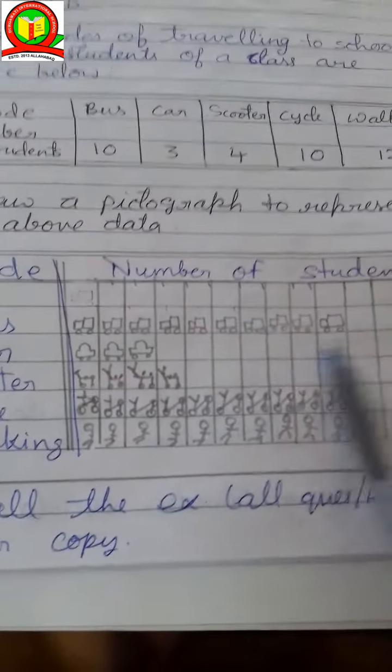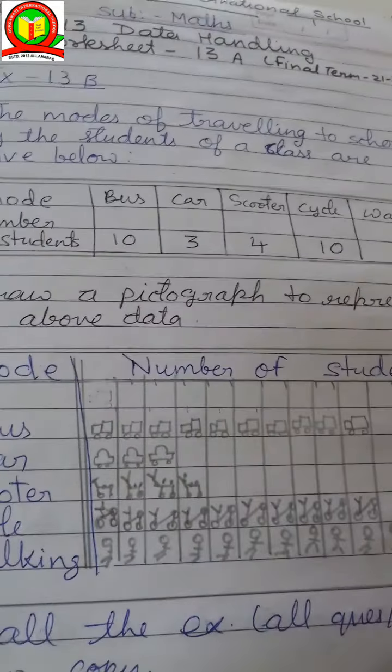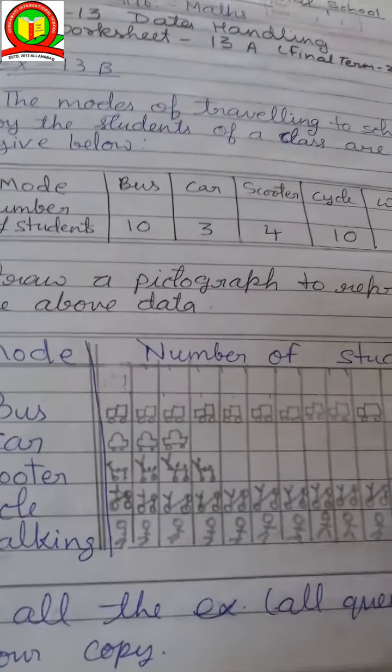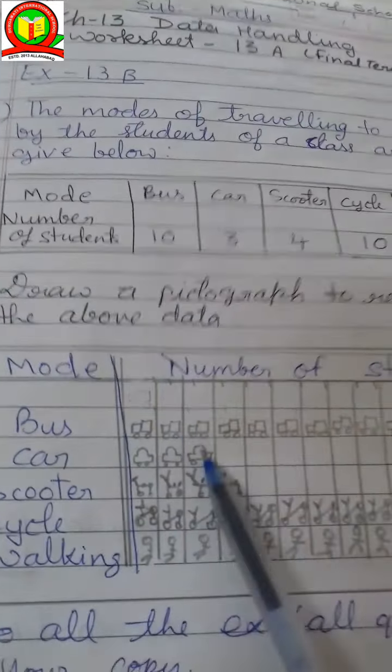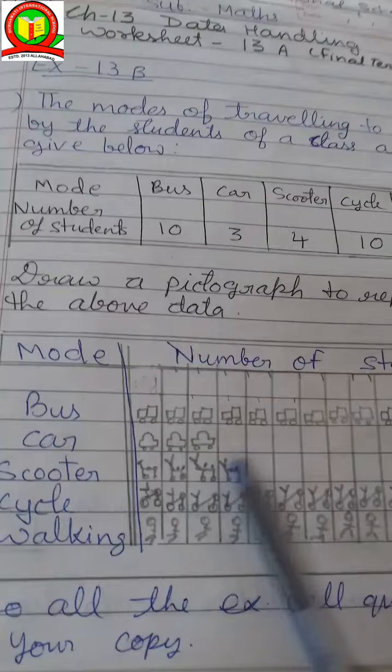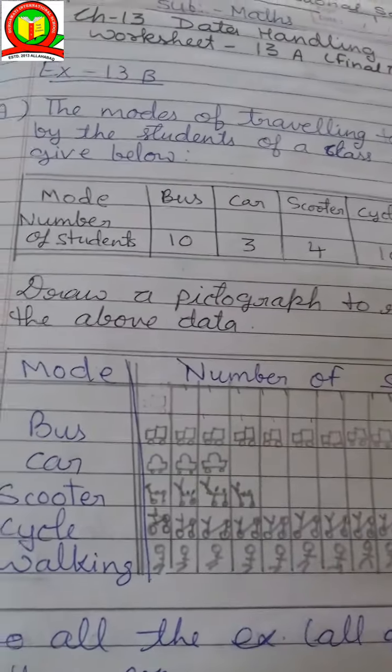It's 10 buses. So we have to draw 10 buses. And car is 3. So we have to represent this picture in this way. Okay. So we should draw this type of pictograph here, and it is the list belonging to this drawing or pictograph. Okay.